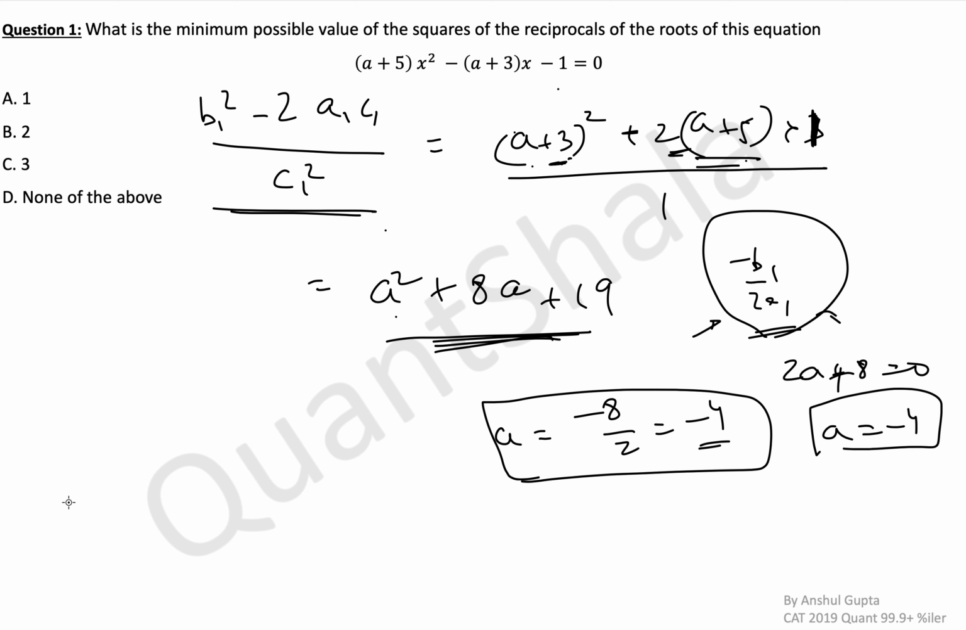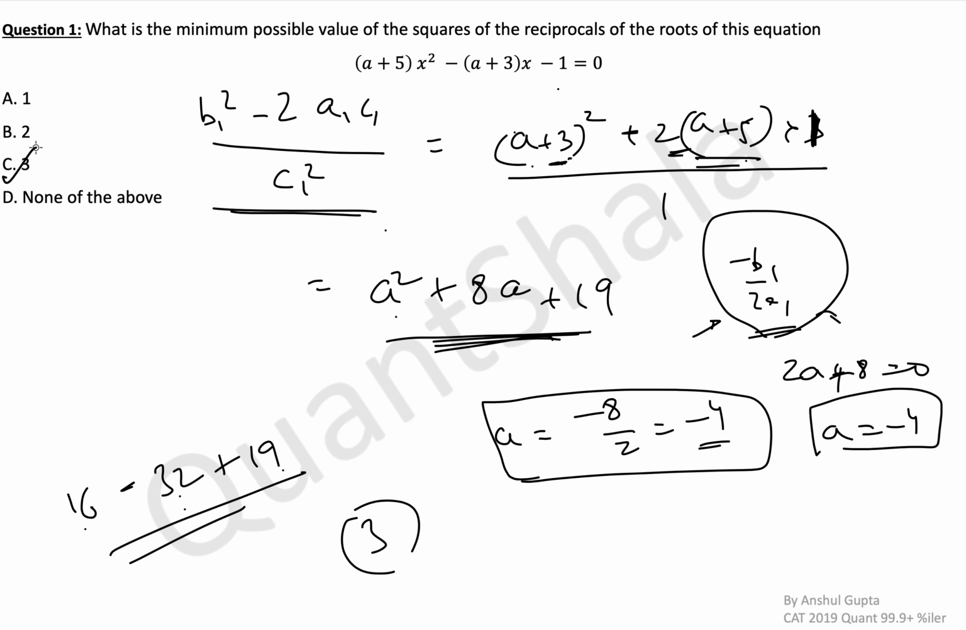So putting a equal to minus 4 here, what do we get? Minus 4 squared is 16. Minus 8 into 4 is 32, plus 19. What do we get from here? 16 minus 32 is minus 16, minus 16 plus 19 is 3. So we get the answer is 3. So here the answer will be 3.